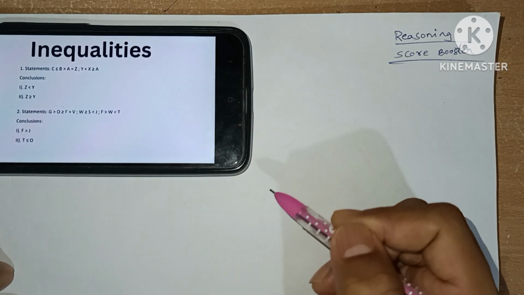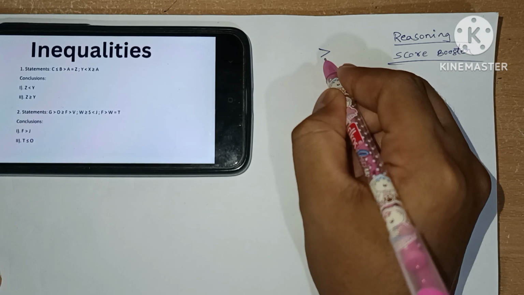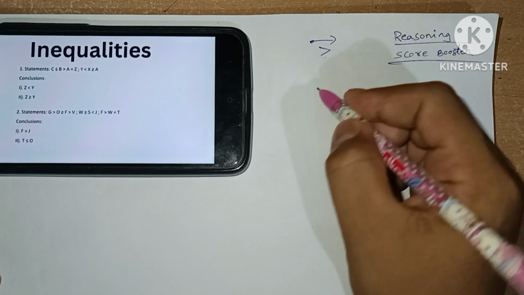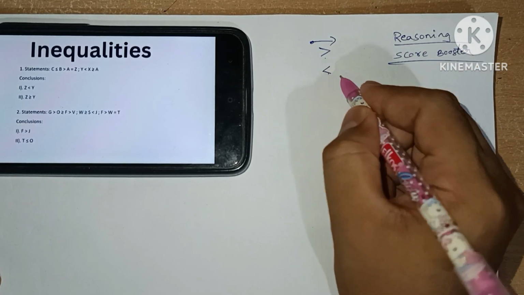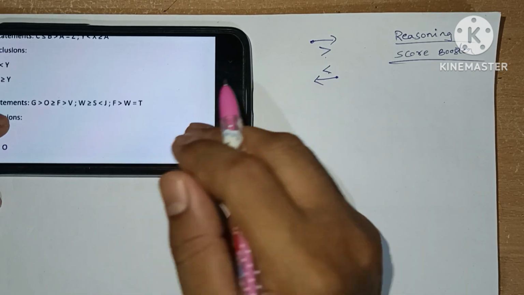Now we are going to see inequalities. The concept we use here is the flow method. If we see a symbol like this, it means the flow from this side to this side. If we see a symbol like this, the flow from this side to this side. Let's understand through the questions directly.